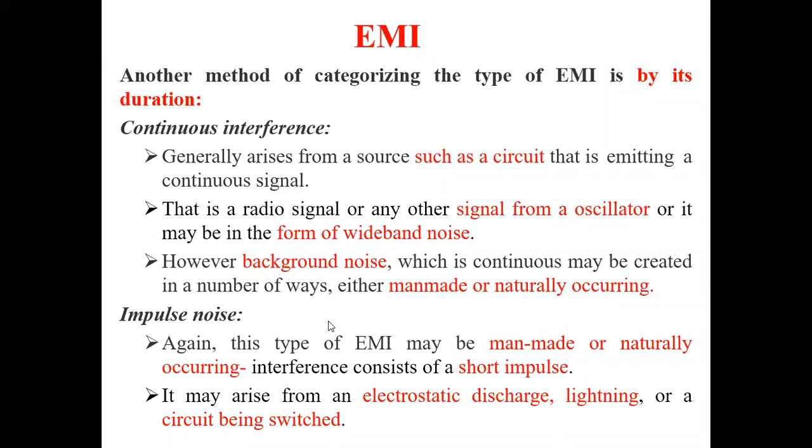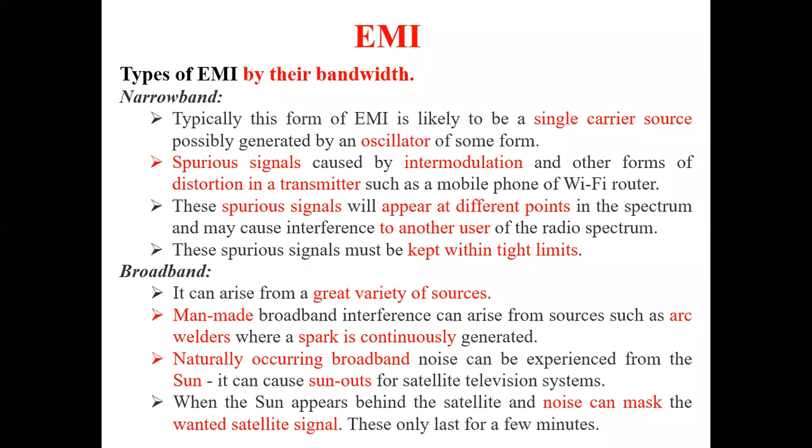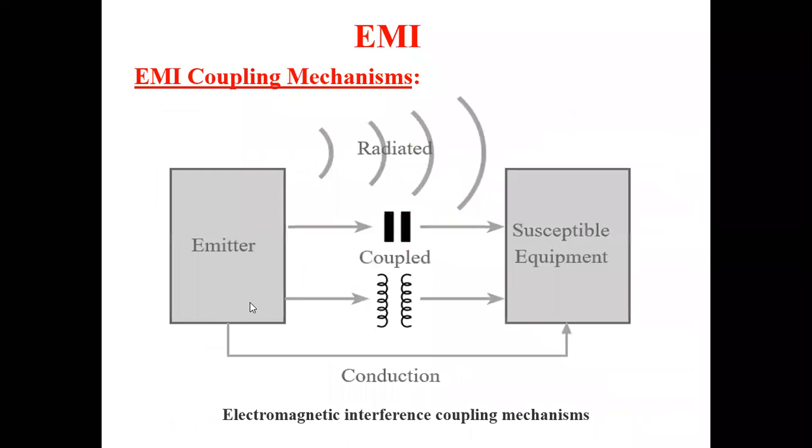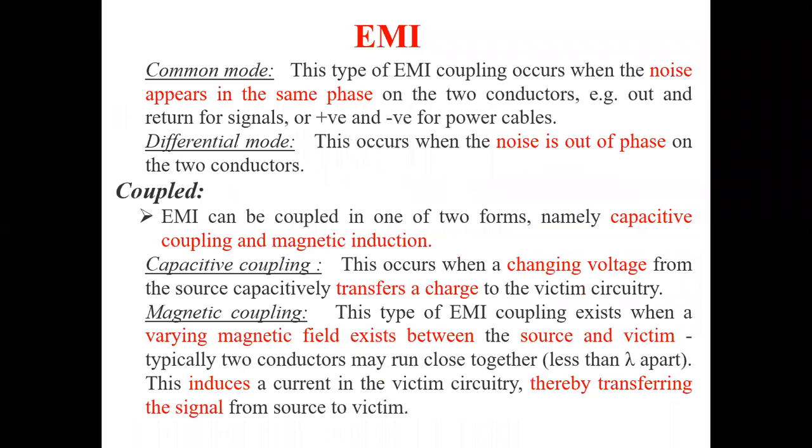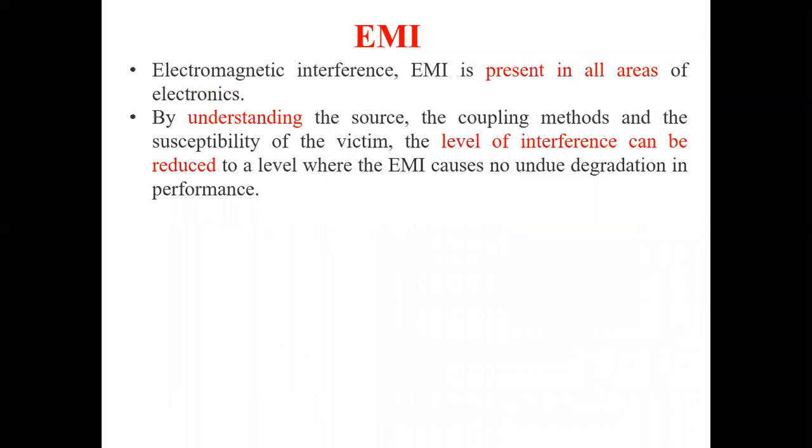Third, by bandwidth, that is narrow bandwidth or broadband, and by coupling mechanism, that is radiated, conducted and coupled. So we have three types of mechanisms, and in all the cases there will be interference. Unless we reduce the interference, the performance of the system will not improve. That is about EMI.